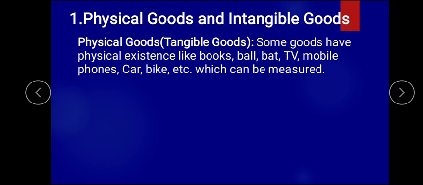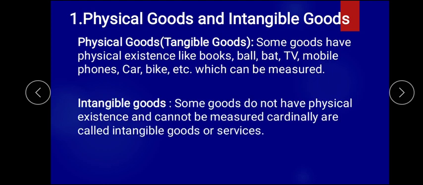You find that it can also be measured. It should have some measured value. Then only we can say it is called physical goods or tangible goods. Then what is intangible? Intangible goods do not have physical existence.